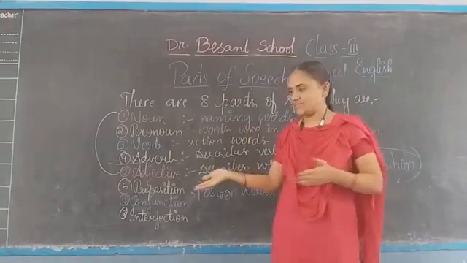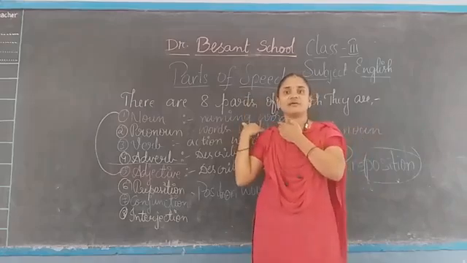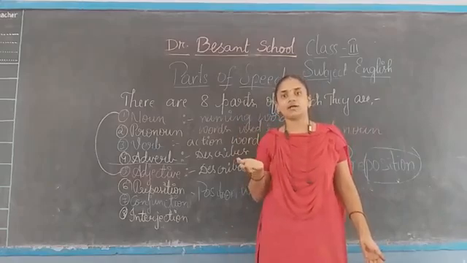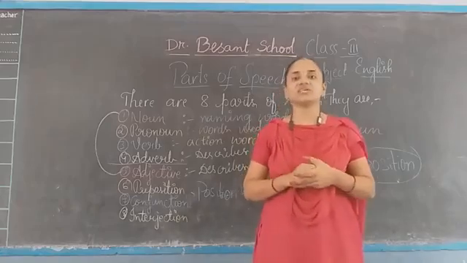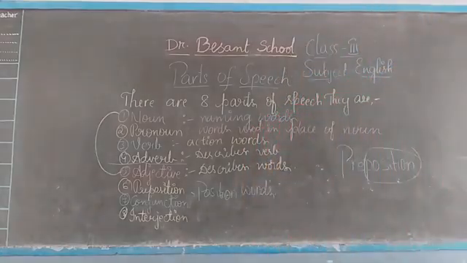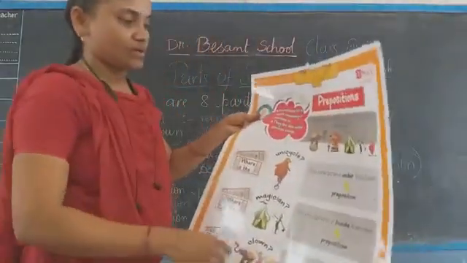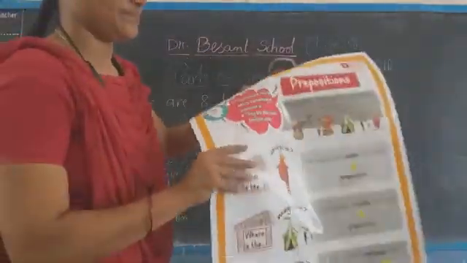So beside, in front of, back to me, under, in, on, whatever words they may be, they show us the position of the noun. Those are prepositions. Let us see some examples in the charts. See the first one.